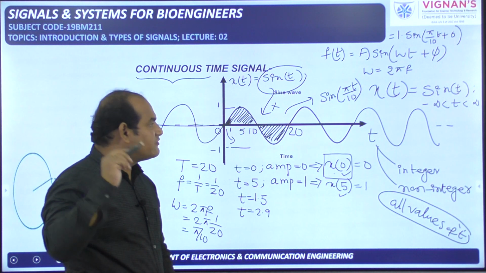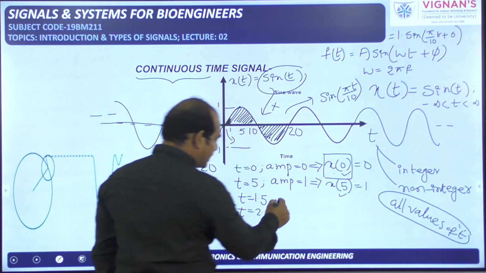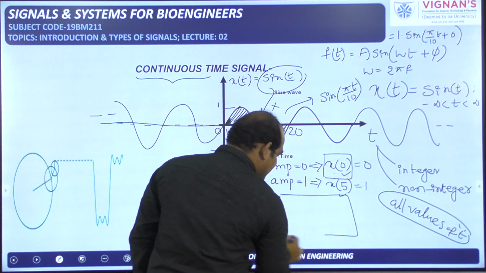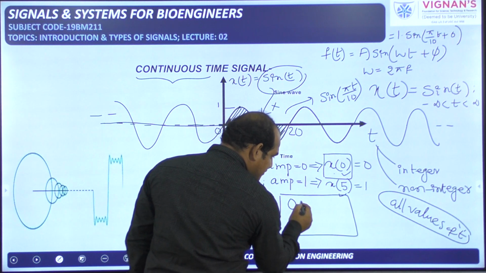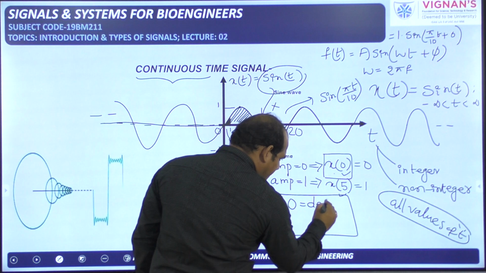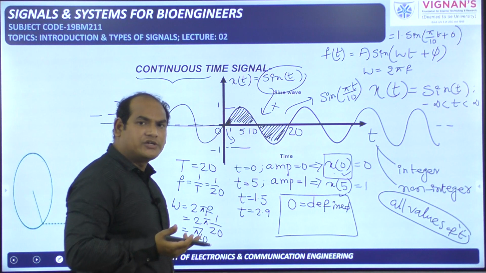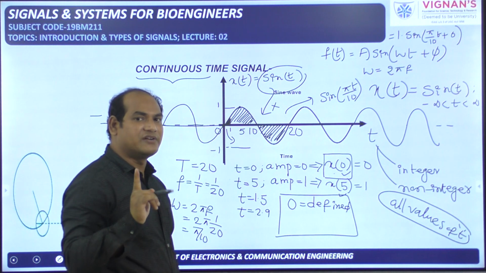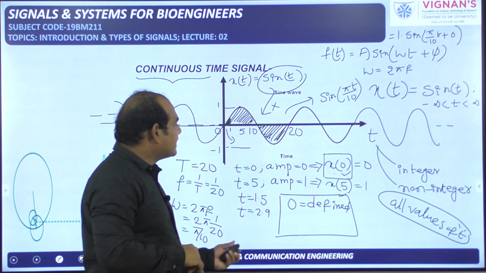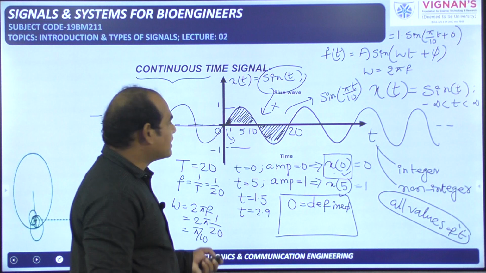0 is also a defined value. This is a very, very important point. Don't think that 0 is not defined. 0 is also a defined value only. The amplitude can be 0, and that is also a defined value. Okay, remember that one. Next, this is about the continuous time signal.